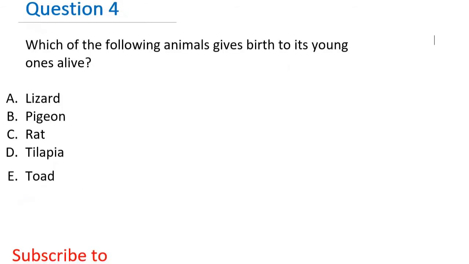Question 4. Which of the following animals gives birth to its young ones alive? A. Lizard, B. Pigeon, C. Rat, D. Tilapia, E. Toad. Rats give birth to their young ones alive. So the right answer is C.